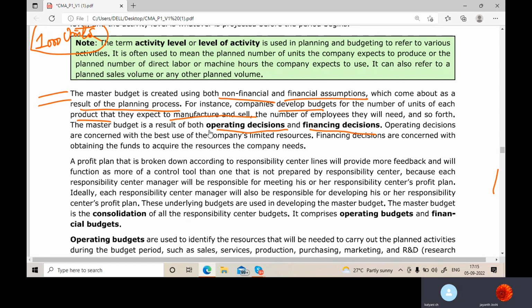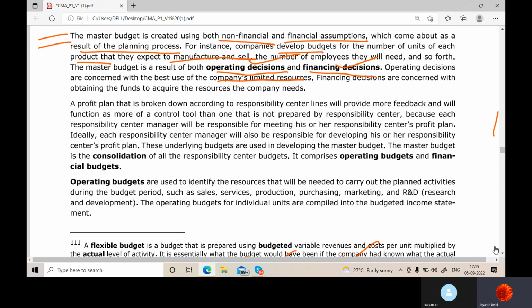So master budget is a result of both operating and financing decisions. Operating decisions are concerned with best use of company's limited resources. Financing is the funds you arrange for company's needs. Profit plan, you take up all these activities and then you make your estimates, and you try to get your estimated profit.